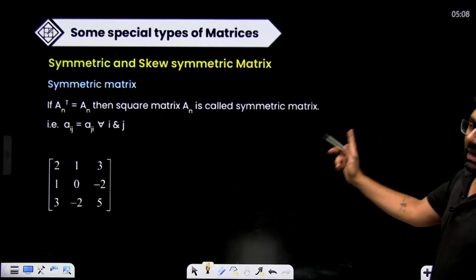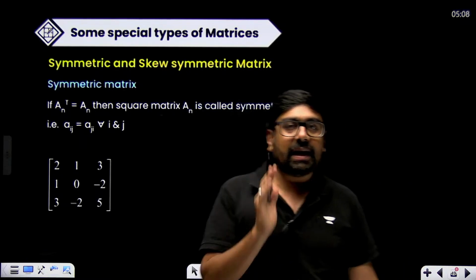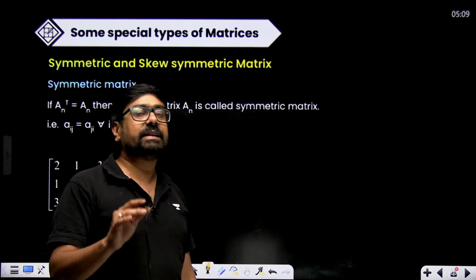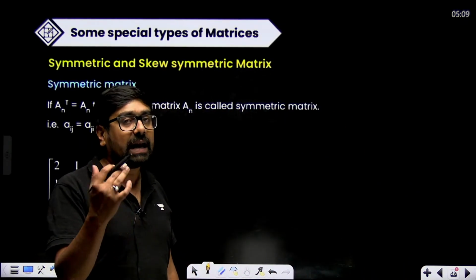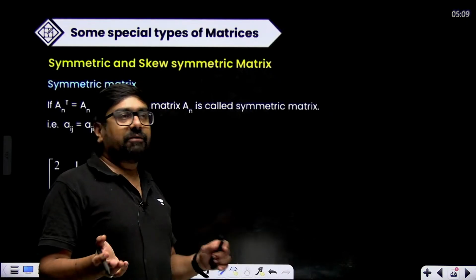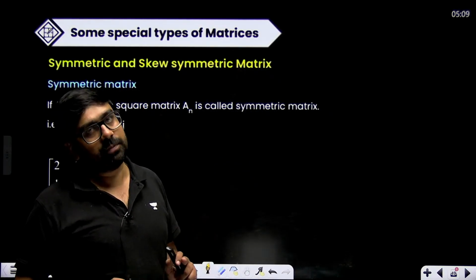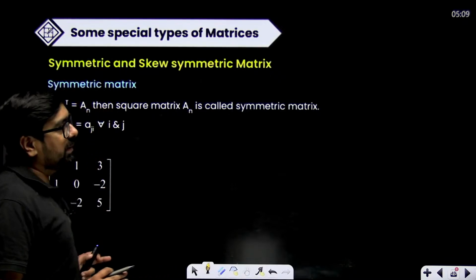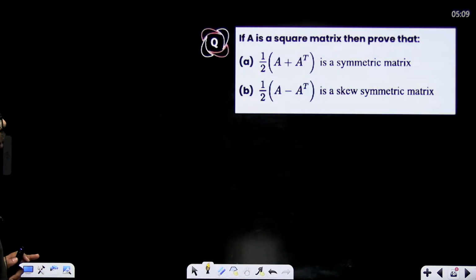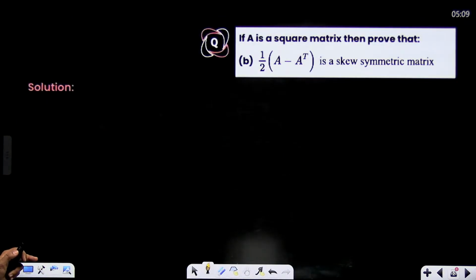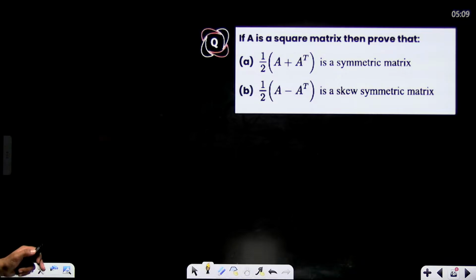Now, one question on symmetric and skew symmetric matrices is definitely mandatory. There is a high chance that if they want to give a good question on matrices, they will give it on symmetric and skew symmetric matrices. They'll ask you to show a matrix as the sum of a symmetric and a skew symmetric matrix.